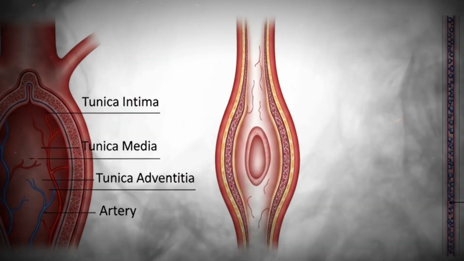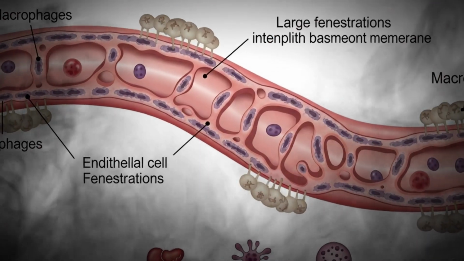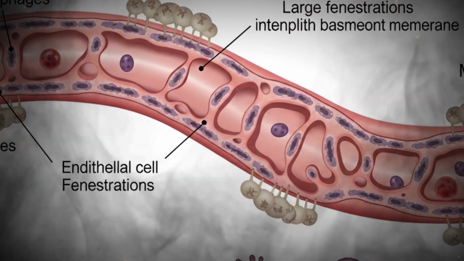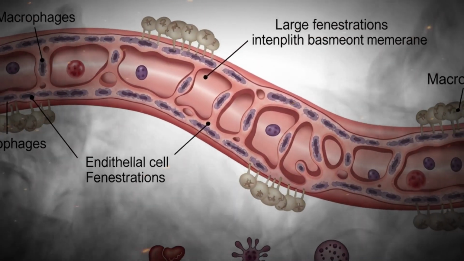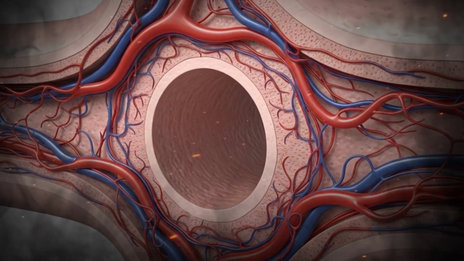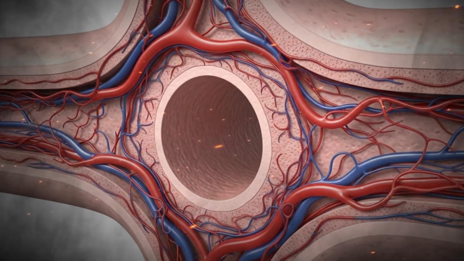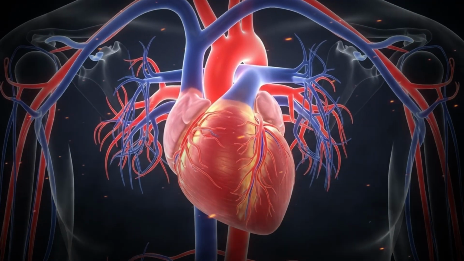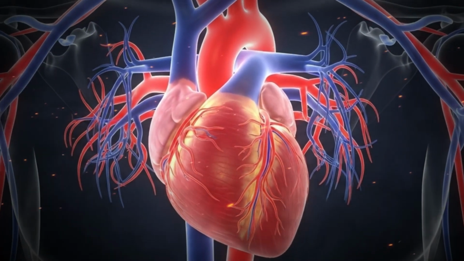This layer is vital for regulating vessel permeability, secreting substances like nitric oxide for vasodilation, and maintaining an antithrombotic surface to prevent clot formation. Beneath the endothelium lies the subendothelial connective tissue, and in arteries, an internal elastic lamina that provides elasticity and resilience. The middle layer, the tunica media, consists of concentric layers of smooth muscle fibers interwoven with